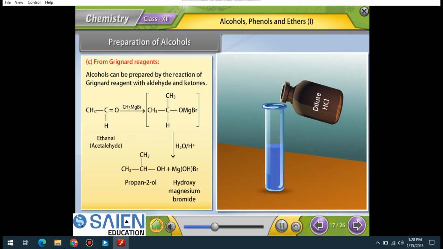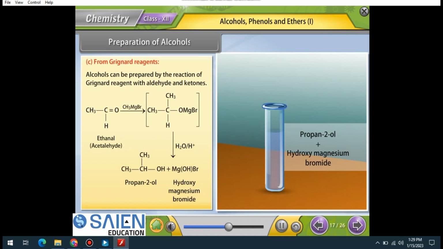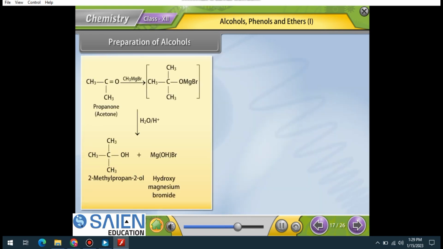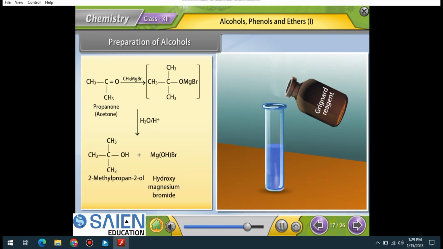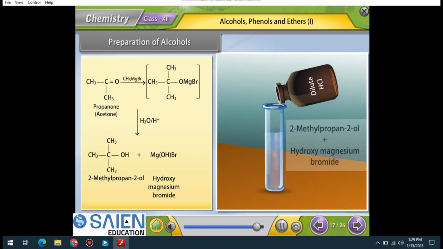Grignard reagent reacts with ethanal to form a product which decomposes with dilute HCl to give propan-2-ol and hydroxymagnesium bromide. Grignard reagent reacts with propanone to form a product which decomposes with dilute HCl to give 2-methylpropan-2-ol and hydroxymagnesium bromide.